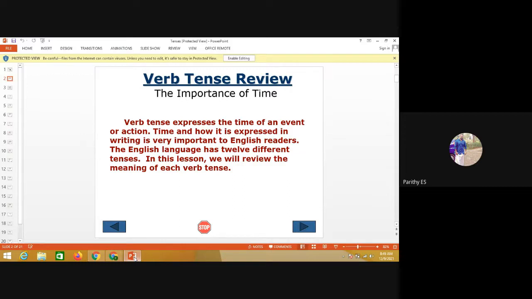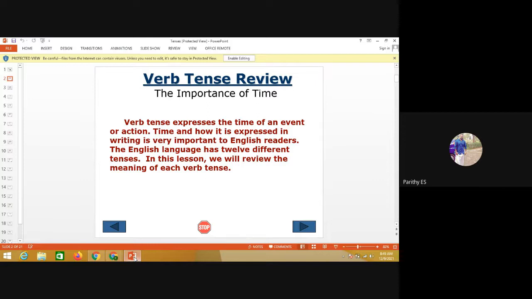Likewise, past has simple past, past continuous, past perfect, and past perfect continuous. Future has simple future, future continuous, future perfect, and future perfect continuous. So these are the 12 types of tenses in English grammar, which make the rules for writing each and every sentence.